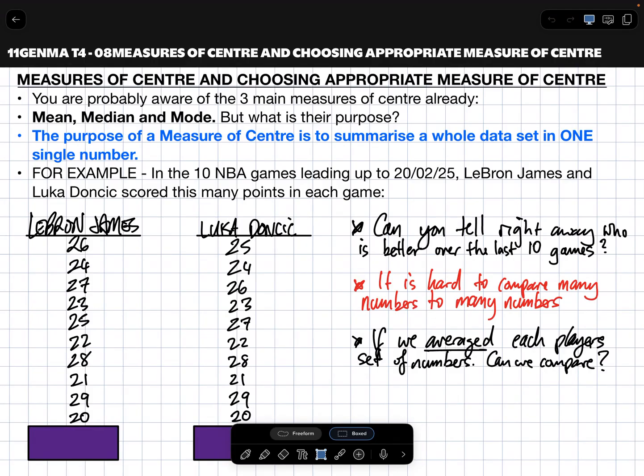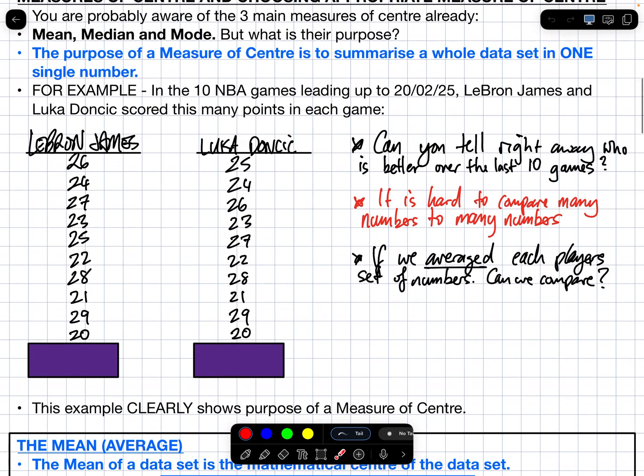Why do we need the measures of centre? What is the purpose of a measure of centre? It's to summarise a whole data set in one single number. For example, this was in February 2025, because the boys in that class liked the NBA. This is the last 10 games by LeBron James and Luka Doncic, their points.